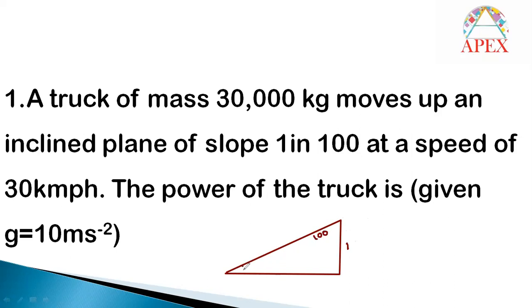So based on that, if I consider theta here, then what is the value of sine theta? Sine theta is nothing but 1 by 100. In such a way, we have to consider. And a truck is taken whose mass is 30,000 kg, and at a speed of 30 kmph, it has to move along the incline.